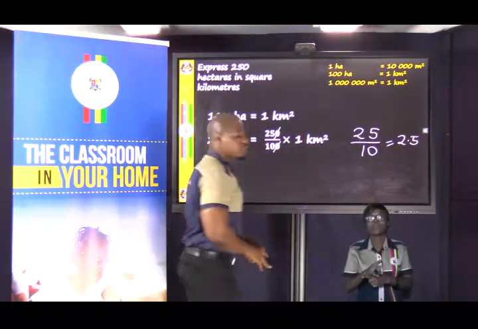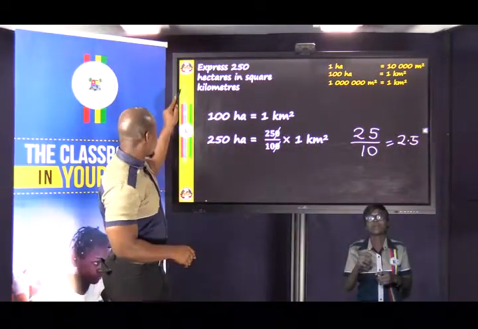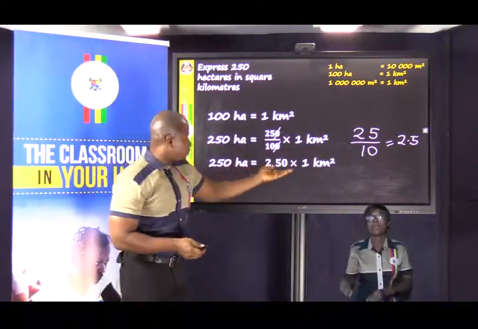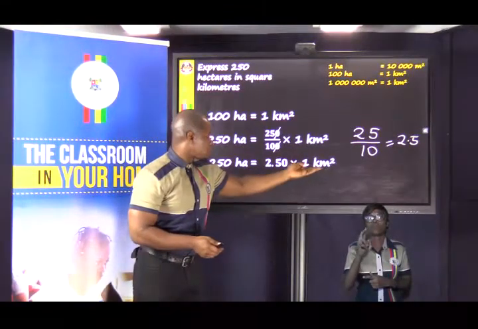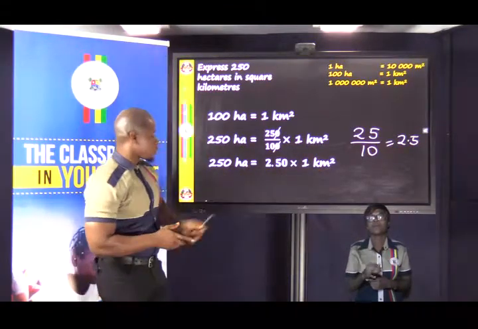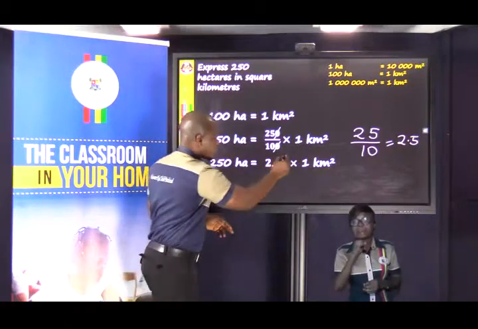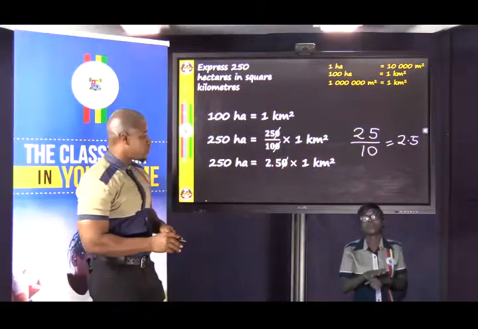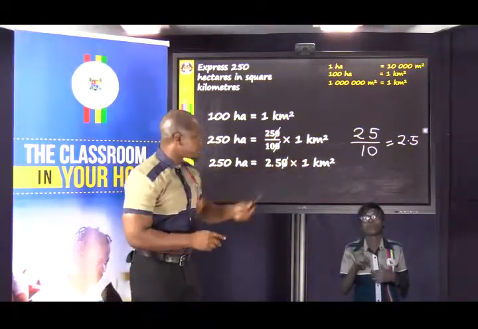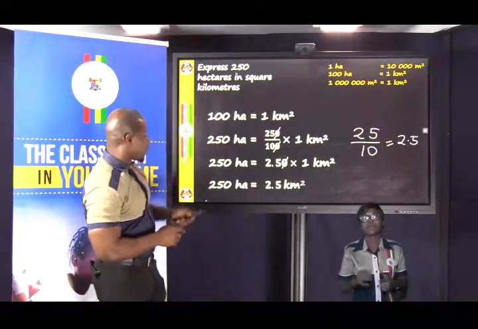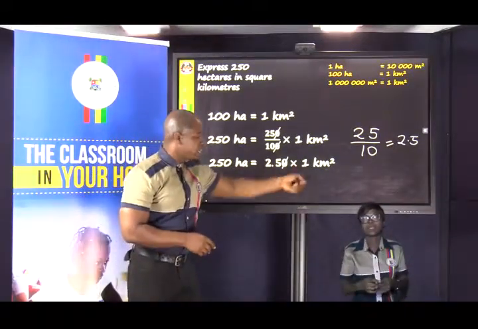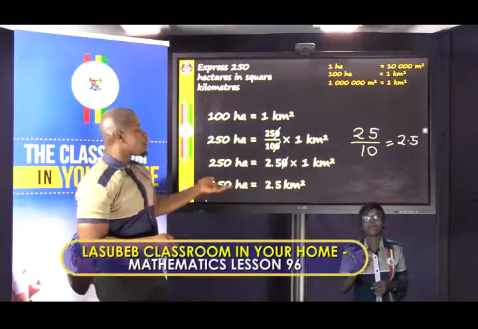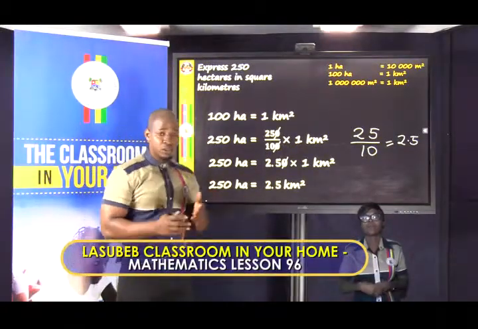We use the unit tenths method, and so we will have 2.50 times 1 square kilometer. Of course, this 0 is insignificant because it's coming after the decimal point. So we still have 2.5 times 1 square kilometer. Then our final answer is 2.5 square kilometers. And that means that 250 hectares is 2.5 square kilometers.